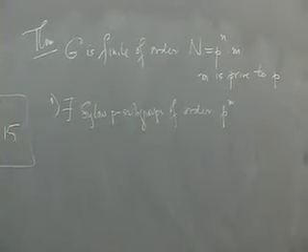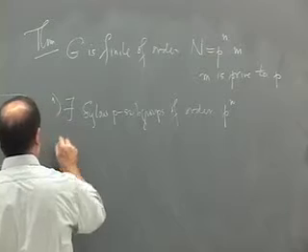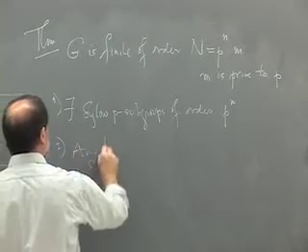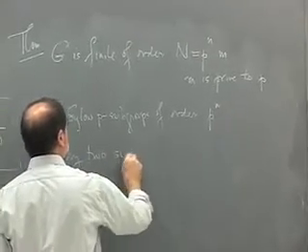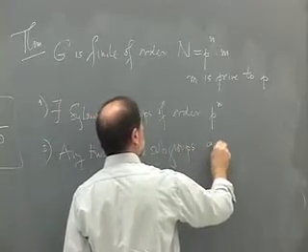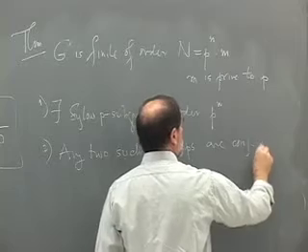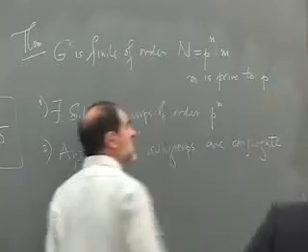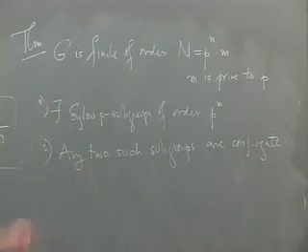So there are subgroups of the maximum power prime order. 2, any two such subgroups are conjugate. So they form a unique conjugacy class of subgroups of that order.